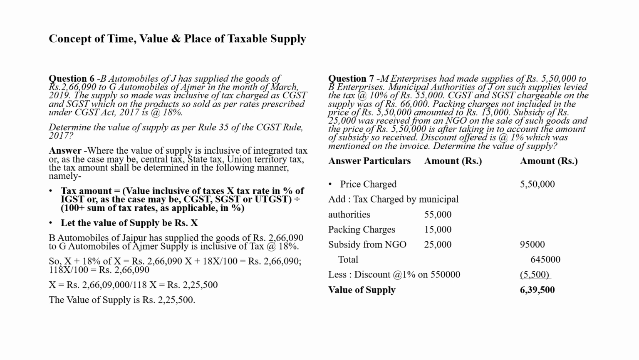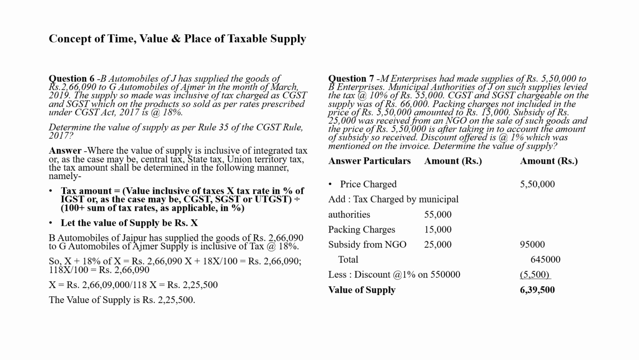Let the value of supply be X. B Automobile of Jaipur has supplied the goods of rupees 2,66,090, which is inclusive of tax at the rate of 18%. So here X plus 18% of X is equal to 2,66,090. X plus 18X divided by 100 is equal to 2,66,090.